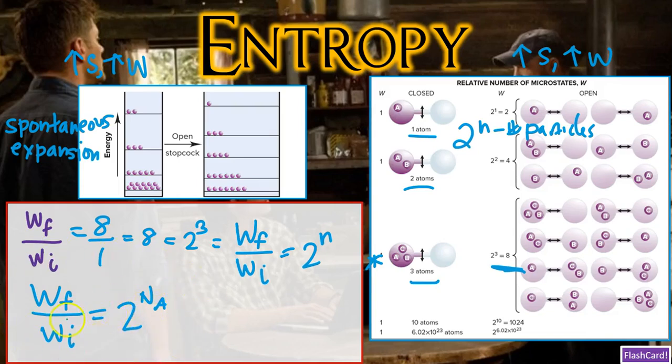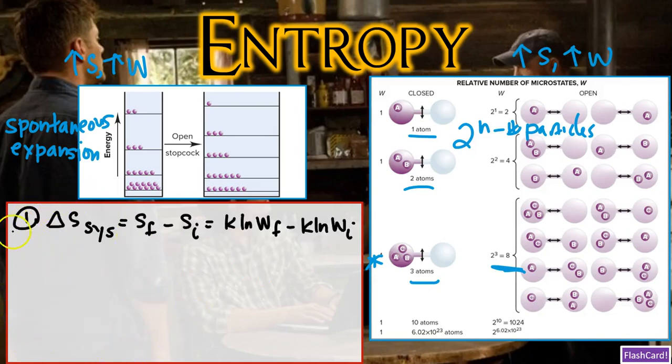It's telling us that the final microstate number is 2 raised to a power of Avogadro's number times more than the number of microstates initially. So that is a huge increase of entropy because you have a huge increase in the number of microstates there. Okay, folks? And of course, now that we have this number here, we're going to go forward and calculate delta S of the system. Okay, and we can actually use this W ratio to solve for delta S of the system, and I will show you how.